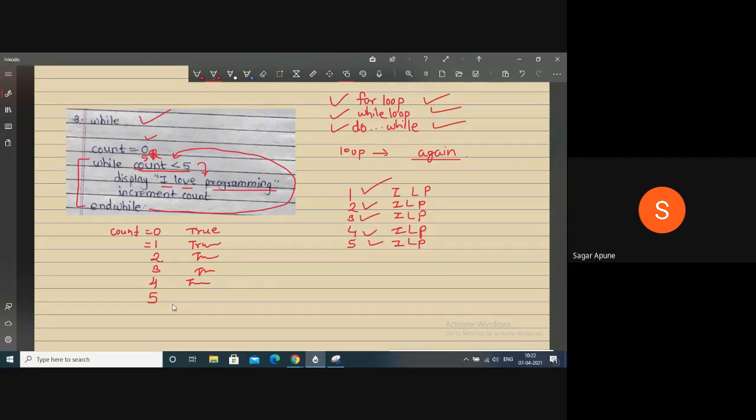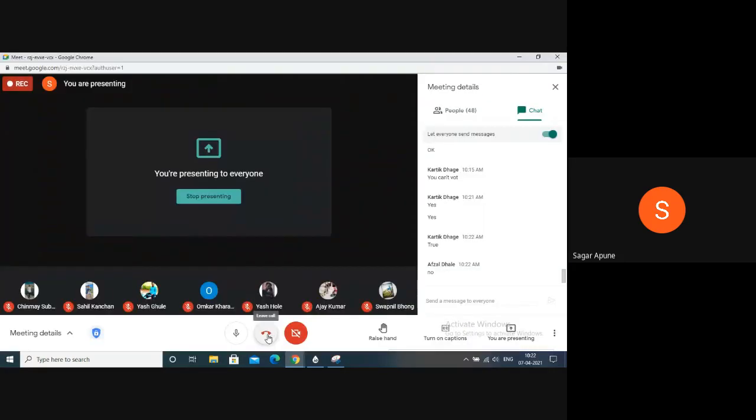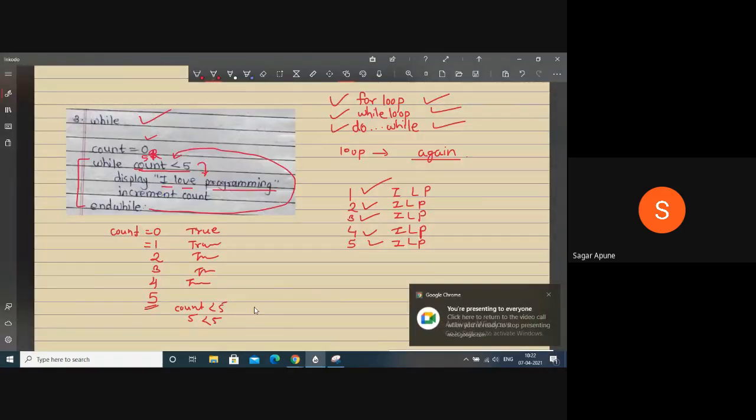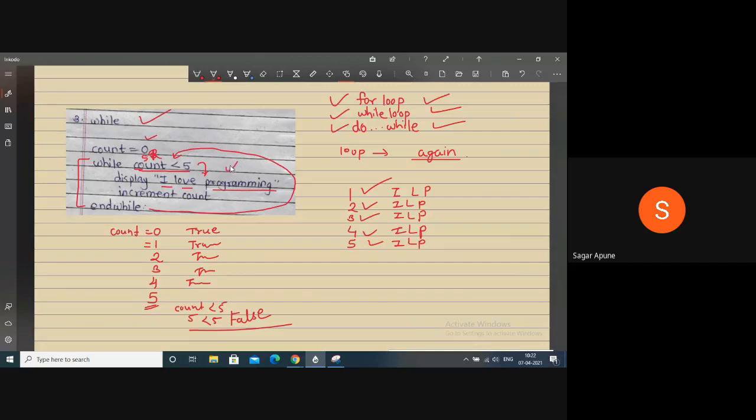Yes, 5 is less than 5. Our condition is count is less than 5. Now the new value of count becomes 5. Is 5 less than 5? No, right? Because it is equal. So now the condition becomes false, so don't print this.